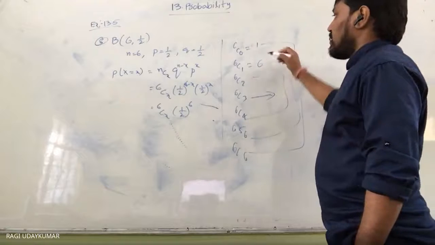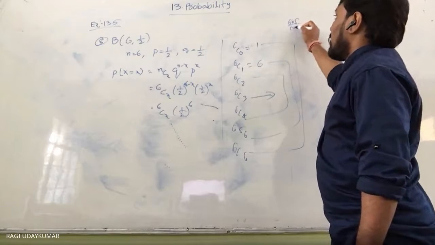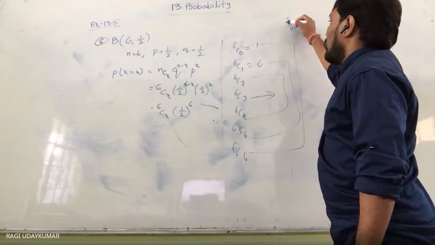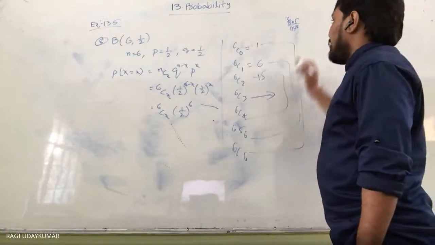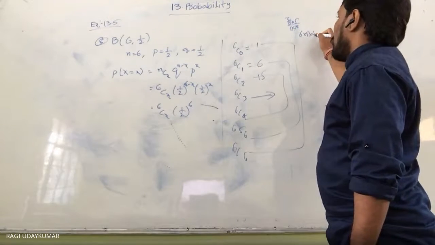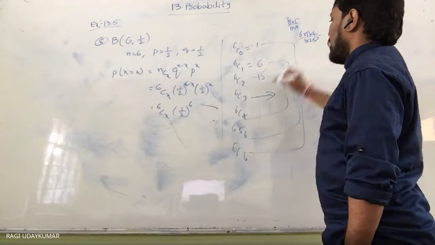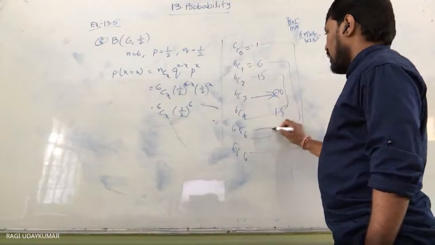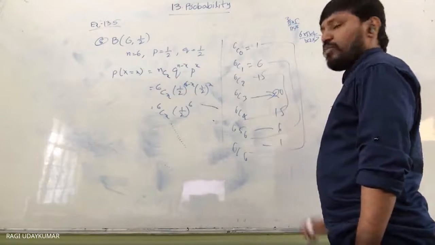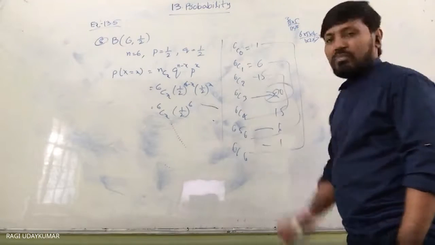ये 6c2 की वैल्यू 6 into 5 by 1 into 2, तो 15 होगा, ये 15. 6c3 की वैल्यू 6 into 5 into 4 by 1 into 2 into 3, 20 होगा. This is 20 and this is 15. This is again 6. This is 1. So in all, this 20 is maximum.